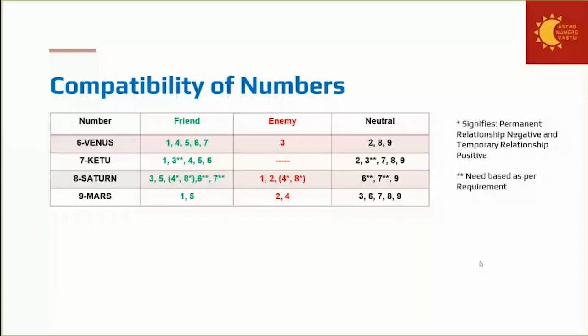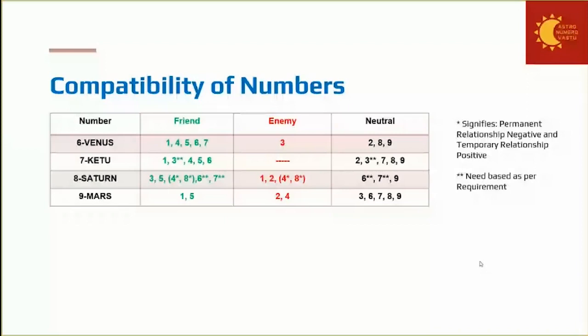Now 9. So again, 8 does not have any specific direct relationship with 9. Why? Would the king call the army commander to his party, the illegitimate son of the king? So no, neutral. Not enemy also, but neutral. Now coming to Mars, number 9. Mars is army commander. See, I told you that Mars has ego issues. So he has friends only with the king and future king, because 5 is prince, 5 will be future king. So army commander has friendship with 1 and 5.